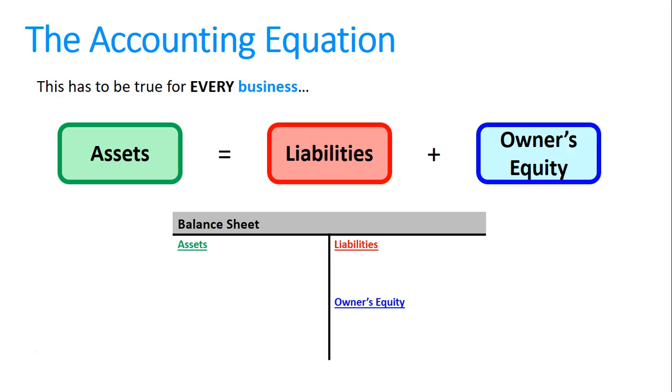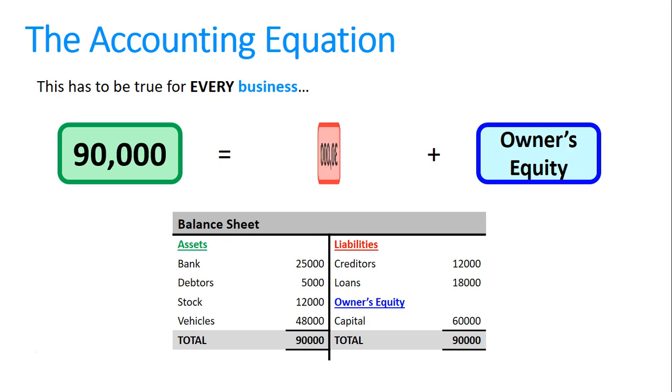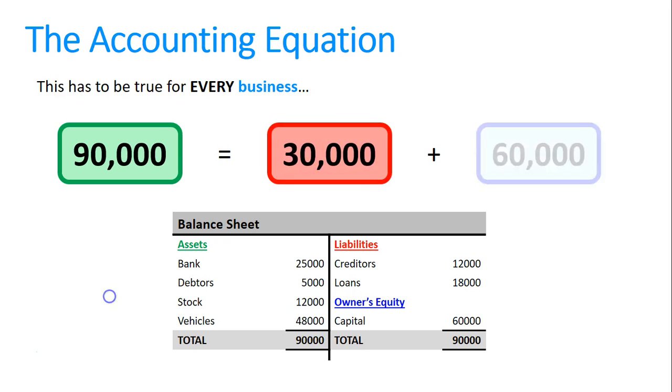We'll have a balance sheet and the total assets will always add up to, in this case, $90,000. They will always equal the liabilities and owner's equity added together, which in this case is $90,000. So whether we're a local store or BHP, we've got assets of $90,000 or $90 billion equaling liabilities of $30,000 and owner's equity of $60,000. What's important to remember is that the accounting equation is not just true for the business as a whole, it's also true for every single transaction.